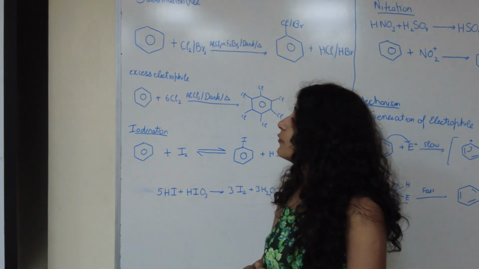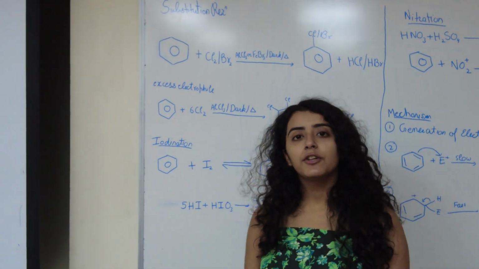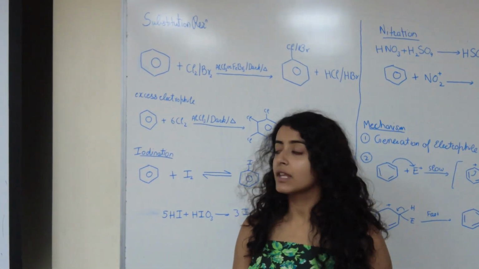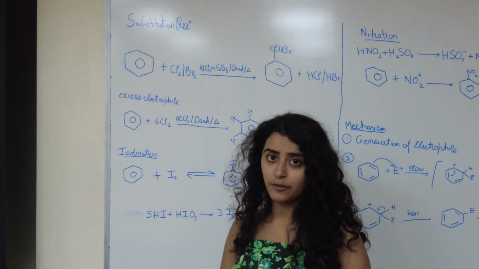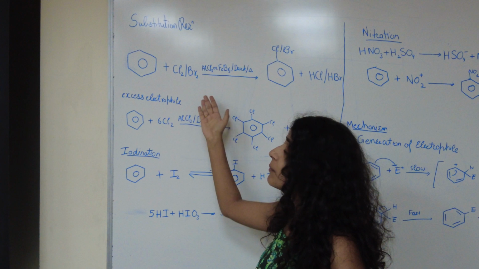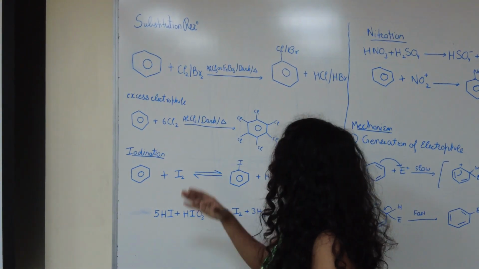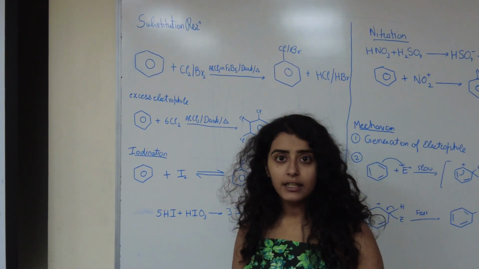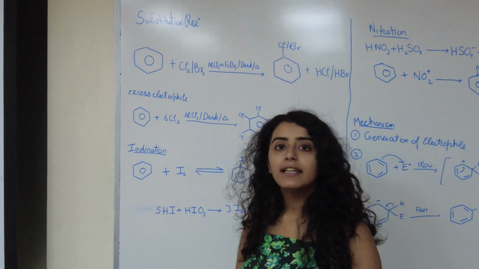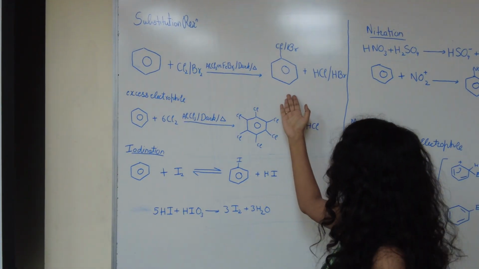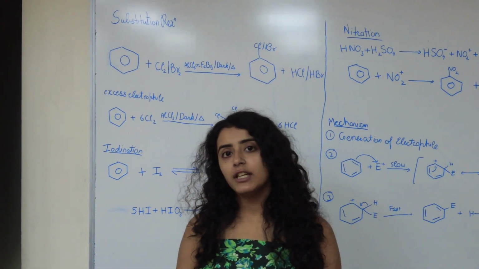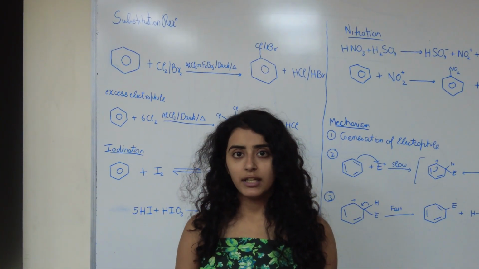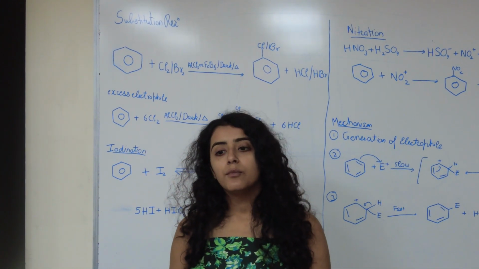In substitution reactions, therefore, electrophilic substitution reactions occur. The first example of electrophilic substitution reaction is the halogenation reaction. They react with chlorine and bromine gas in the presence of anhydrous AlCl3 or FeBr3 as a catalyst and produce chlorobenzene or bromobenzene. A substitution reaction is a reaction in which a hydrogen of the benzene ring is replaced by a monovalent atom